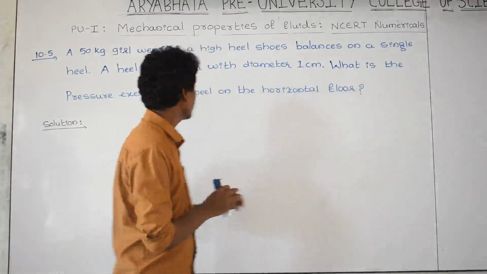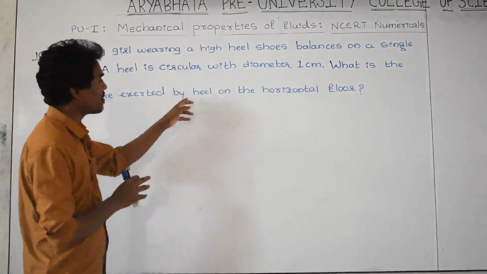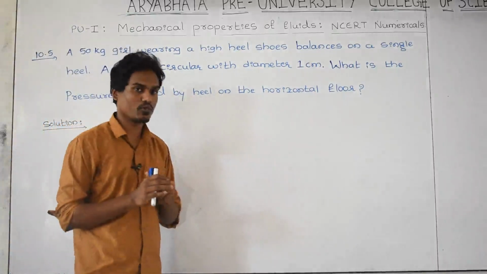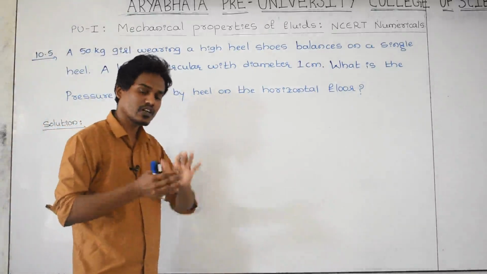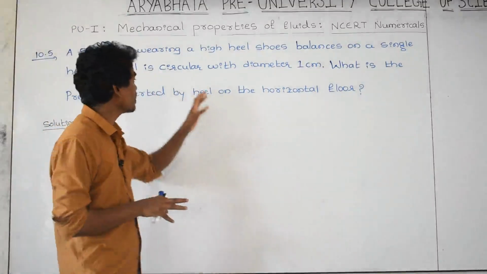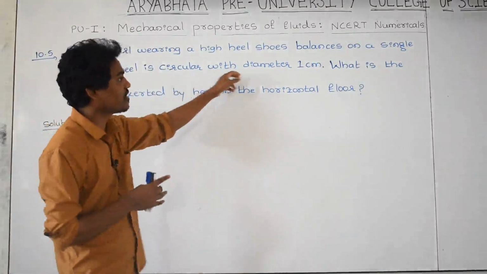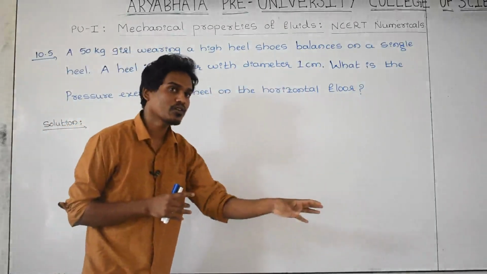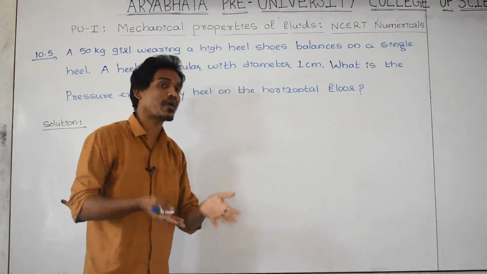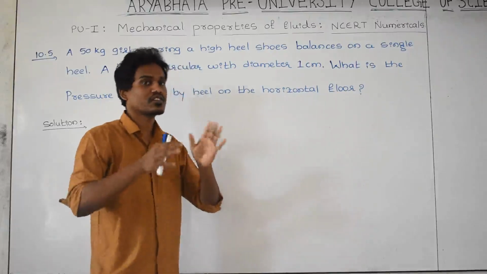What is the pressure exerted by the heel on the horizontal floor? She is balancing her weight on a single heel.